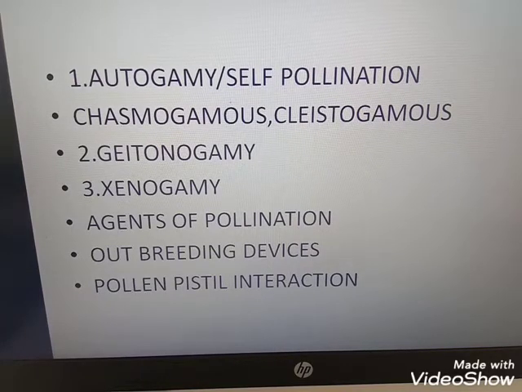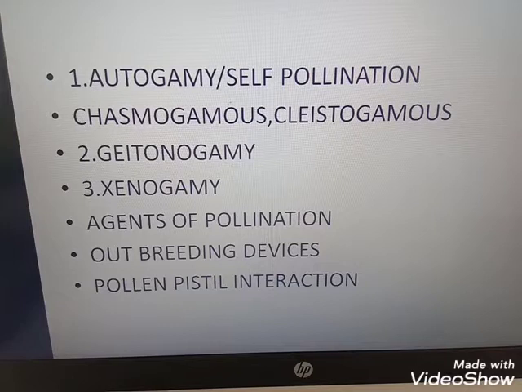The next is self-incompatibility. Self-incompatibility is a genetic mechanism to prevent self-pollen from fertilization by inhibiting pollen germination or pollen tube growth in the pistil. The next is production of unisexual flowers. Presence of male and female flowers on different plants, such that each plant is either male or female, is the dioecious condition. If male and female flowers are present on the same plant, it is monoecious; castor and maize are examples. It prevents autogamy but not geitonogamy. In dioecious plants like papaya, male and female flowers are present on different plants. This prevents both autogamy and geitonogamy and promotes the xenogamic condition.